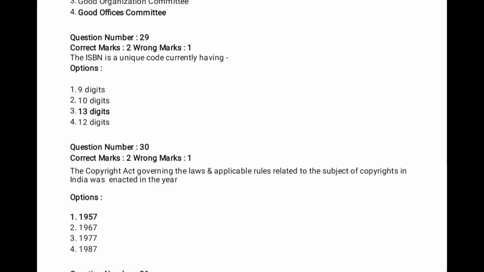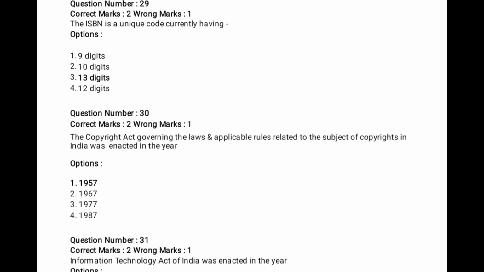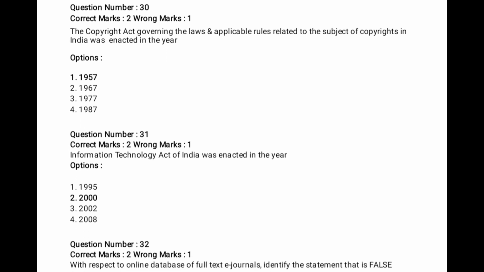Next, question number 30. The Copyright Act governing the laws and applicable rules related to copyrights in India was enacted in the year 1957. Right answer is option 1, 1957. It is also a repeated question, seen in many exams. Next, question number 31. The IT Act was enacted in the year 2000, also a repeated question. Everyone knows, and the Right to Information Act is 2005.